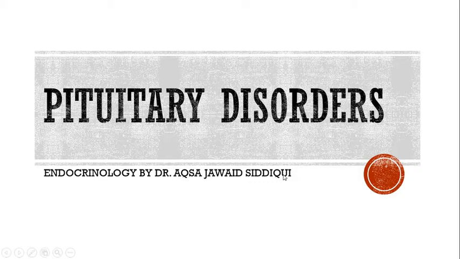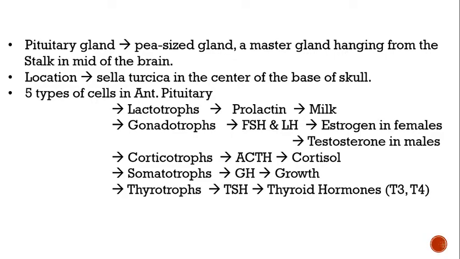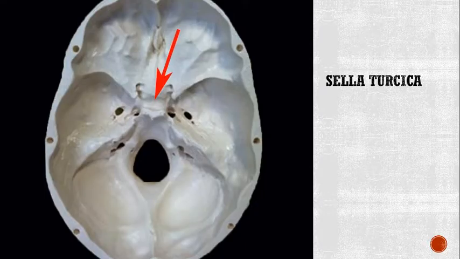Okay guys, today we are going to discuss pituitary disorders. First of all, let's review our pituitary features. The pituitary gland is a pea-sized gland present in the middle of the brain, hanging from the stalk. The location of the pituitary gland is the sella turcica, which is a part present in the center of the base of the skull. It is basically a groove or tubercle kind of thing in which the pituitary gland resides. Here you can see this is the sella turcica.